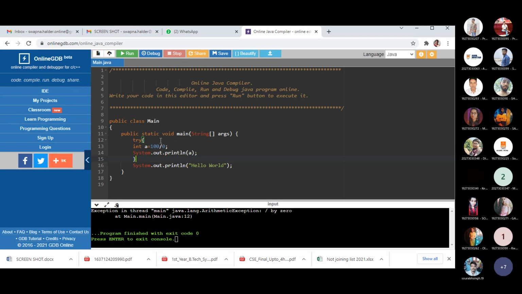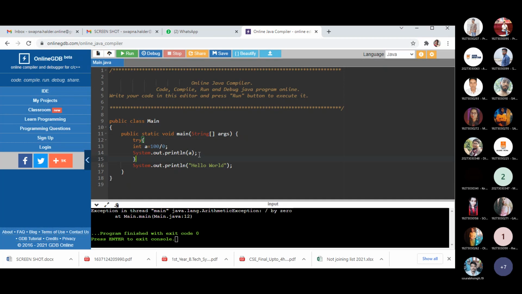Here we initialize one variable with the value of some arithmetic calculation and want to print it. That's why we enclose these two statements within this try block. Clear? This statement will not be executing because the value of A is not defined. That will be an error.